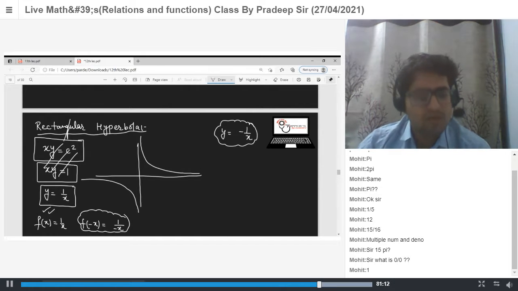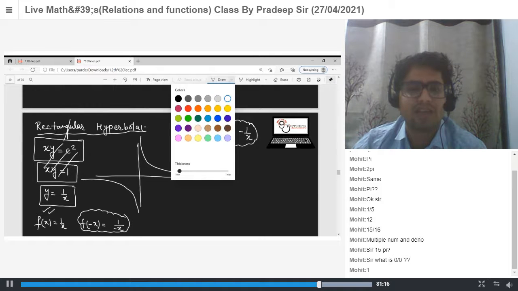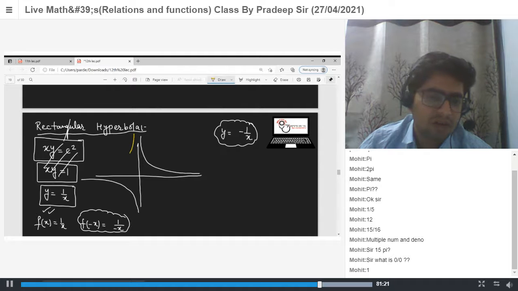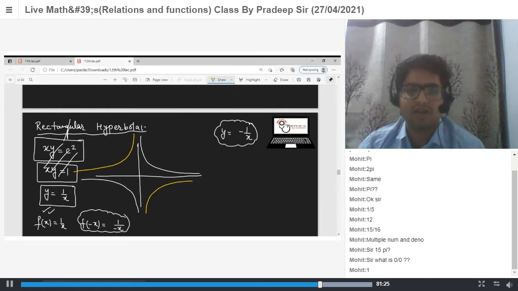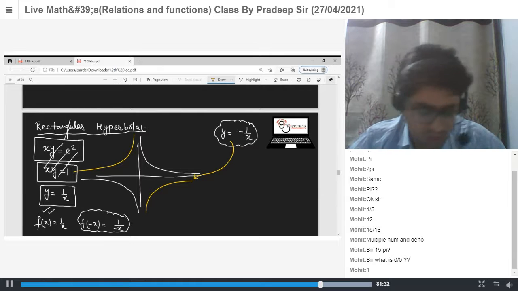So f of minus x is what? f of minus x is the mirror image with respect to the y-axis. So your graph will be like this. The yellow graph represents y equal to minus 1 by x. Okay. Next one.